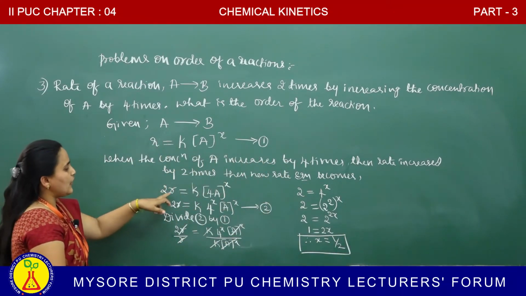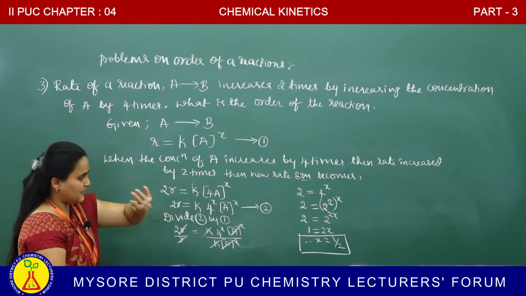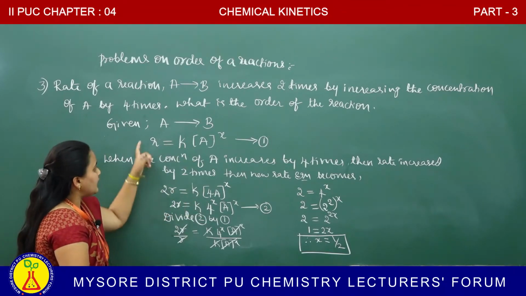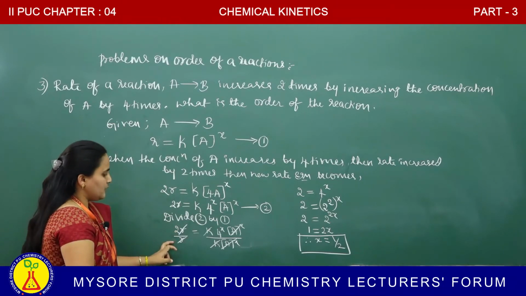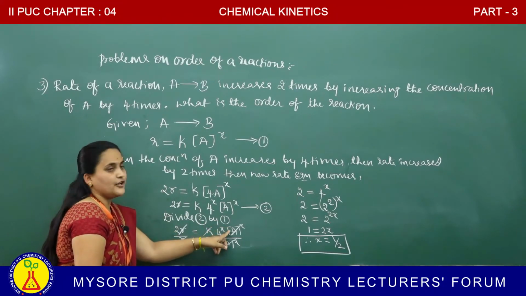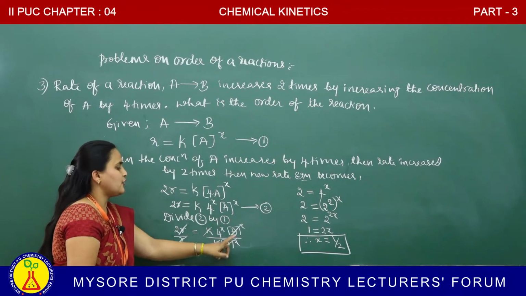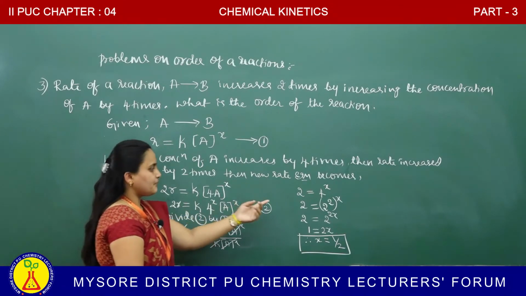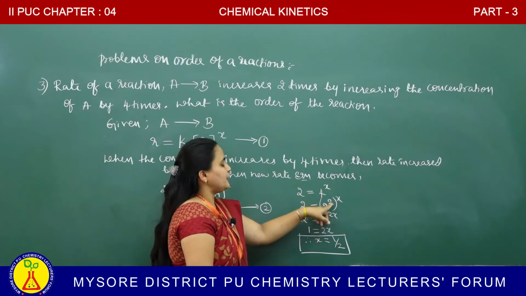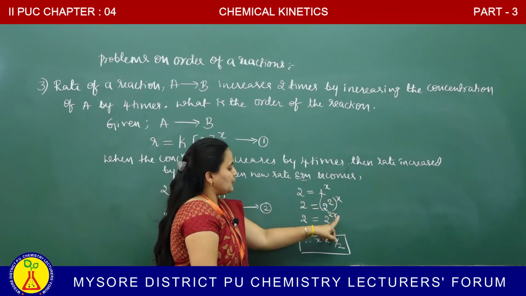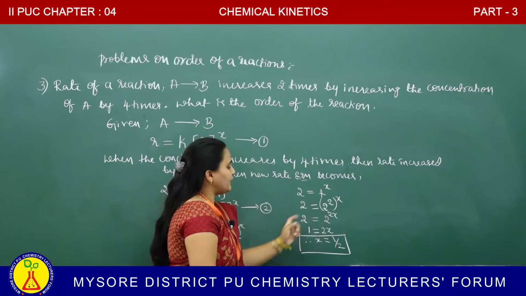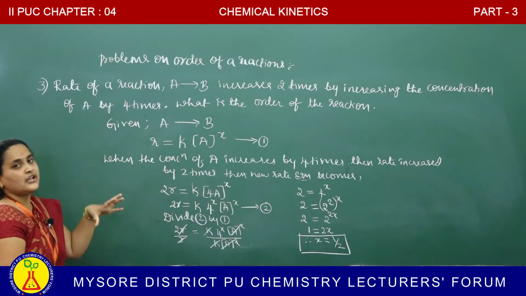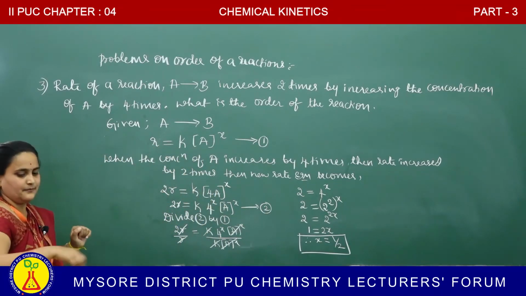Did you understand how? When the concentration of A is increased by 4 times, the rate is increased by 2 times. Therefore R becomes 2R, A becomes 4A. Equation 2 divided by 1, we get 2R divided by R, 4 to the power of x K molar concentration of A to the power of x divided by K molar concentration of A to the power of x. Common factors cancel, 2 is equal to 4 to the power of x. For our convenience, write 4 as 2 squared, so 2 to the power of 2x. Bases are same, we have to equate the power. 1 is equal to 2x, x becomes half. Therefore what is the order of this reaction? Half. Half is the order of the reaction.